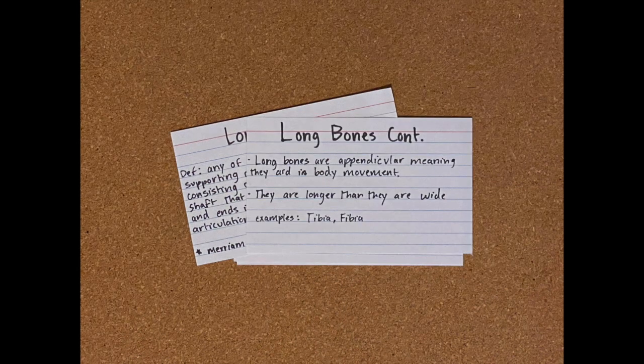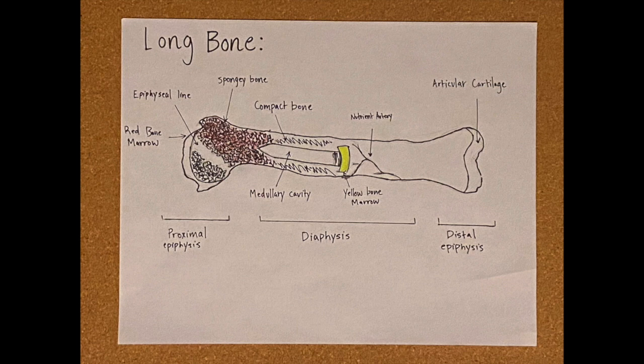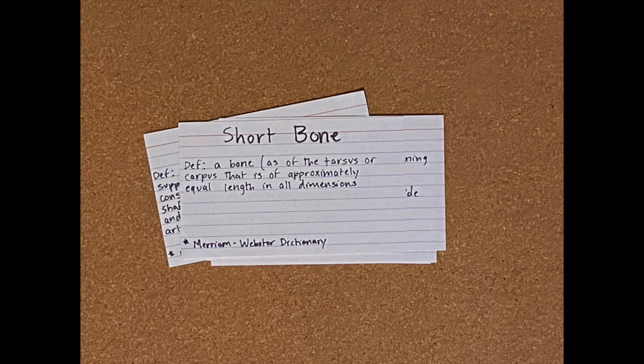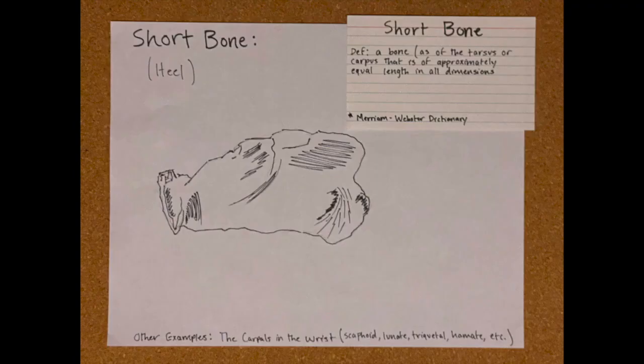Because bones are technically considered organs, they are comprised of many different parts that are constantly moving and working, such as the distal and proximal epiphyses, where bone marrow and articular cartilage is stored. In addition, in the diaphysis of the bone, there is yellow bone marrow, a medullary cavity, and compact bone protecting the entire surface.